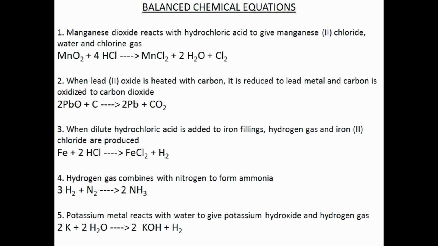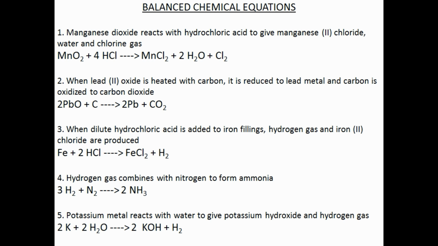Some balanced chemical equations are given below for you to refer. 1. Manganese dioxide reacts with hydrochloric acid to give manganese 2 chloride, water and chlorine gas. 2. When lead 2 oxide is heated with carbon, it is reduced to lead metal and carbon is oxidized to carbon dioxide. 3.